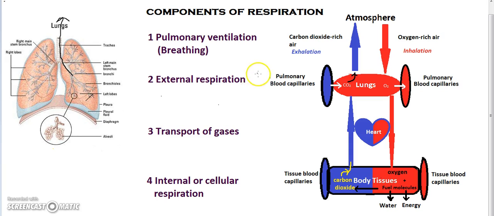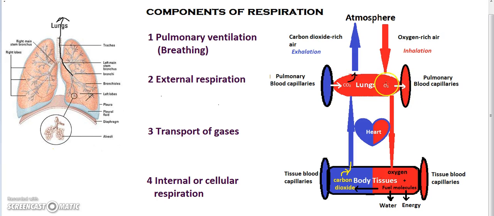Coming to the next step, that is the external respiration. Once oxygen comes into the lungs with the oxygen-rich air, it is given off to the blood, and carbon dioxide, which is being brought from the body tissues, is given off into the lungs. So there is exchange of gases between the capillaries that are supplying the lungs and the lung surface.